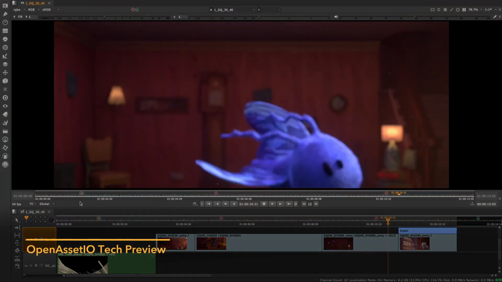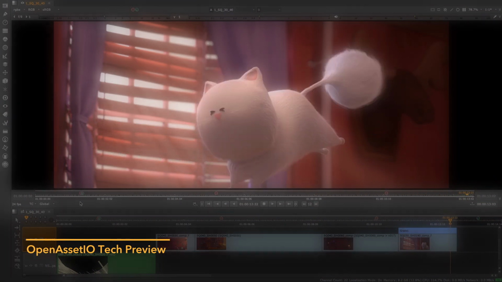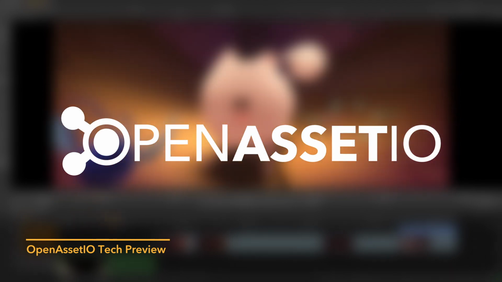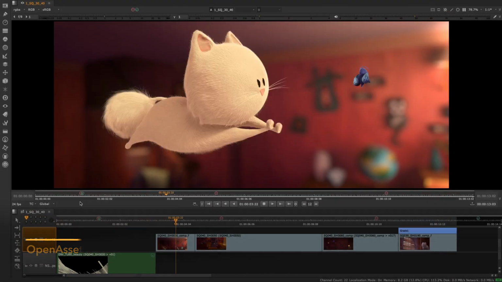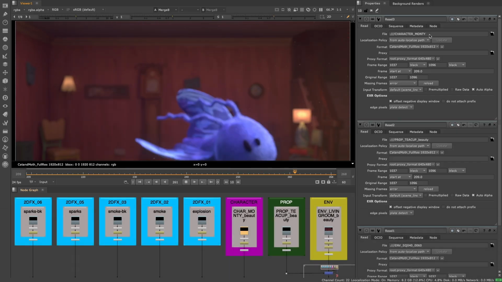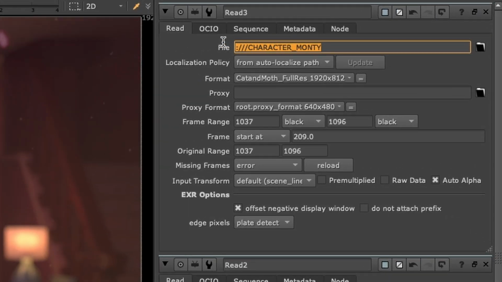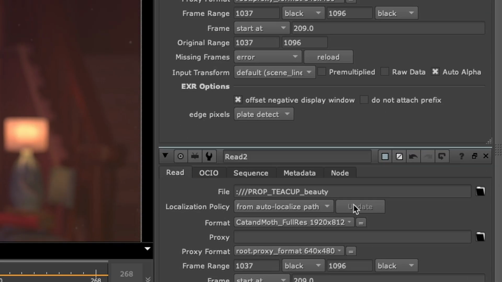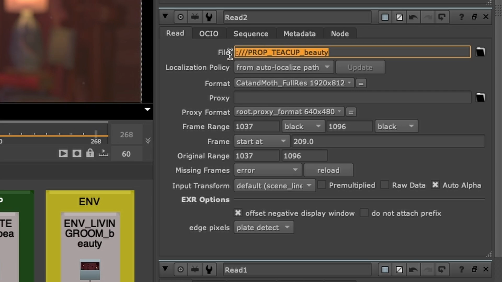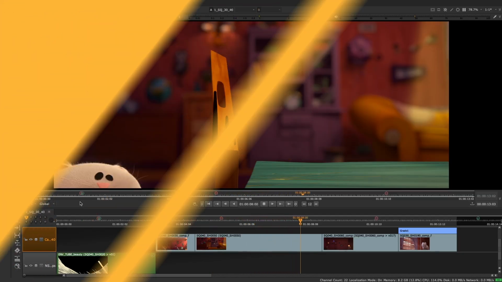Explore and help shape the future of pipeline connectivity with the OpenAssetIO tech preview available in this release. With OpenAssetIO, we want to provide better workflows for shot and asset management systems, where code doesn't have to be constantly written and rewritten for connecting between different applications.